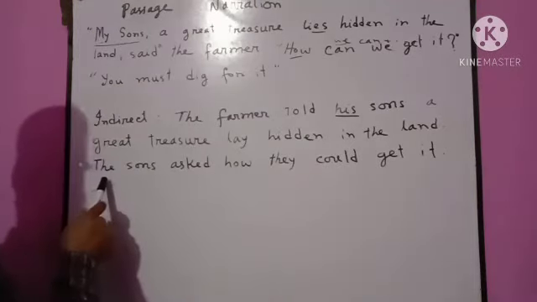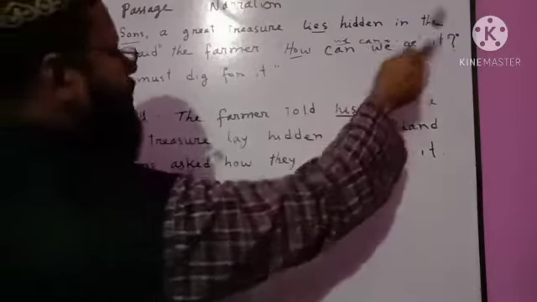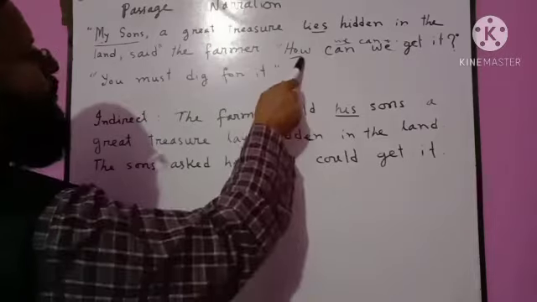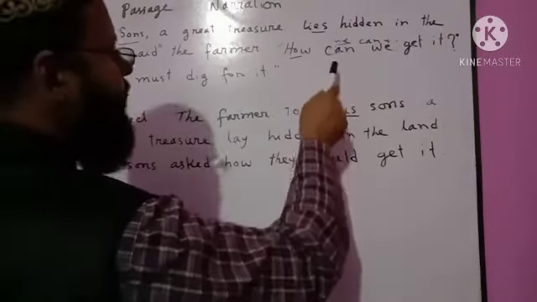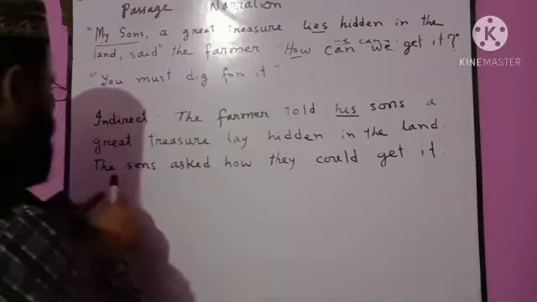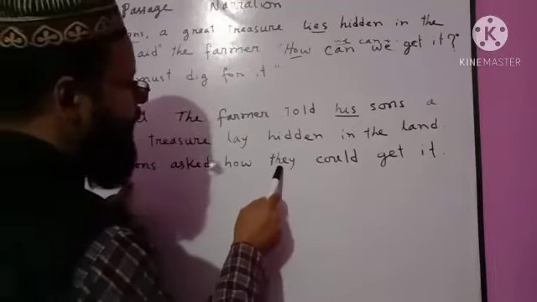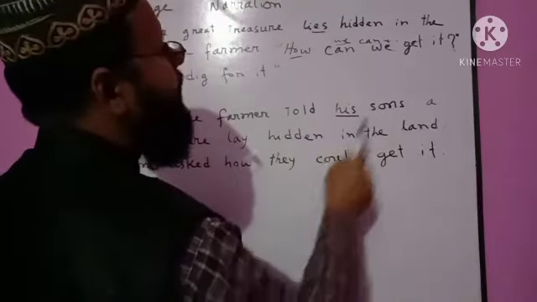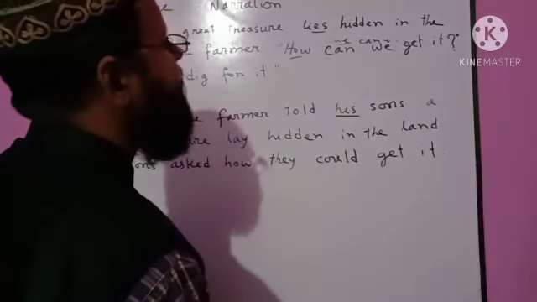The second sentence, the speaker is the sons, the reporting verb is asked because it is an interrogative sentence. Then the conjunction, the WH word will be the conjunction. How? Then after making a statement, we shall change the person. We, first person, will be changed according to the speaker. According to the sons, we shall use they. Then can is could. Then get is the main verb and third person will not be changed.